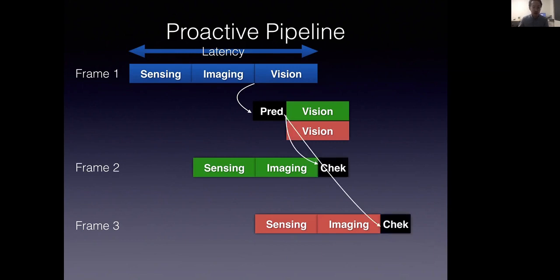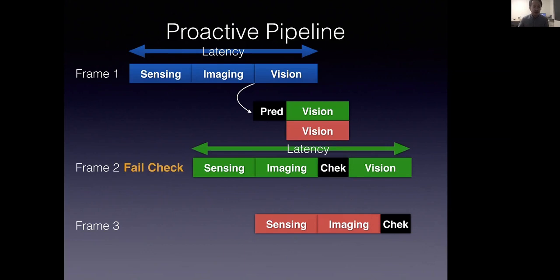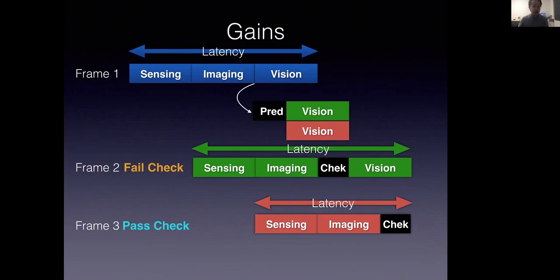To ensure the accuracy of the speculative pipeline, before we commit the vision results, we have a validation process that validates the predicted frames against real frames. If, say, the validation of frame 2 fails, where the prediction of frame 2 may be different from real frame 2, we will throw away the vision results generated from predicted frame 2 and re-execute the vision algorithms on real frame 2. Thus, even with a misprediction, our pipeline is able to handle it with no accuracy loss. If a frame passes the validation, for example frame 3 in this figure, we will commit the results generated from predicted frame 3.